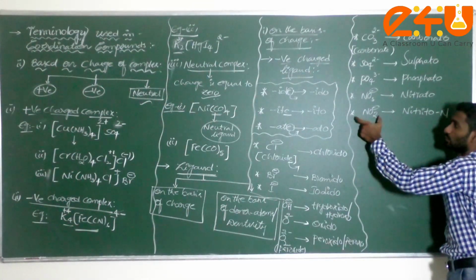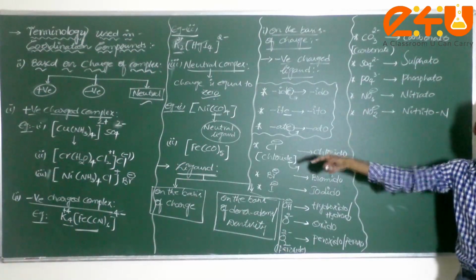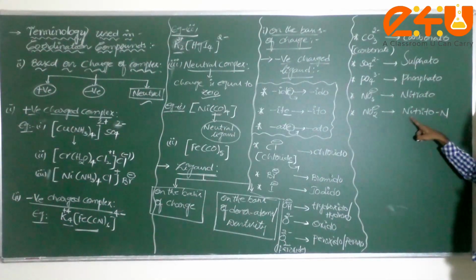Here there are two donor atoms. Out of the two donor atoms, this nitrogen is directly bonded with the central metal atom. That's why I wrote here nitrito N.